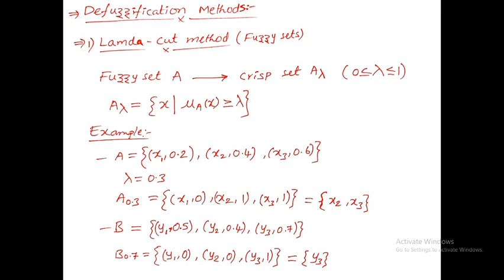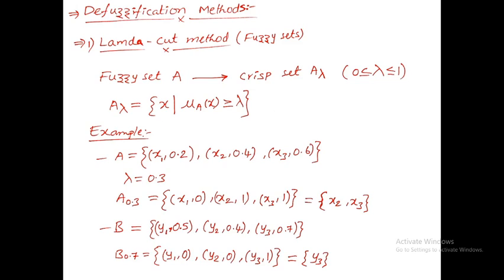What is defuzzification? Defuzzification means we have to convert that fuzzy set to the crisp set, right? Capital A is nothing but the fuzzy set, mentioned with x1 comma 0.2, x2 comma 0.4, x3 comma 0.6. That we need to convert to the crisp set. What is the notation for the crisp set?